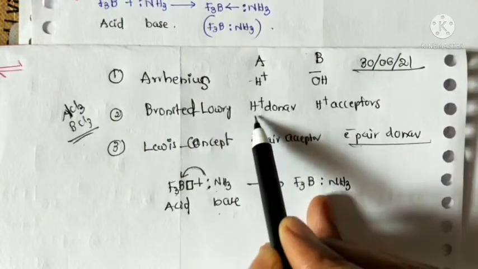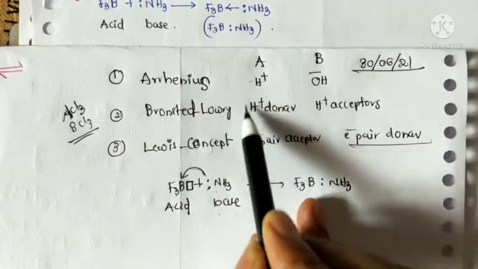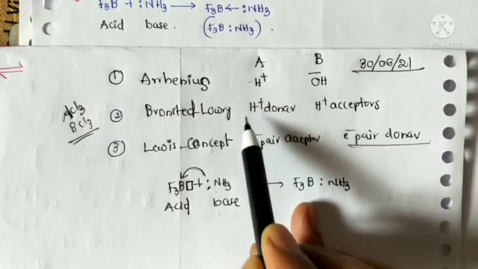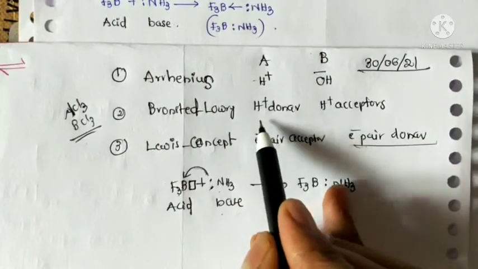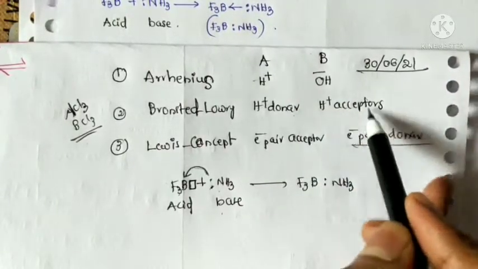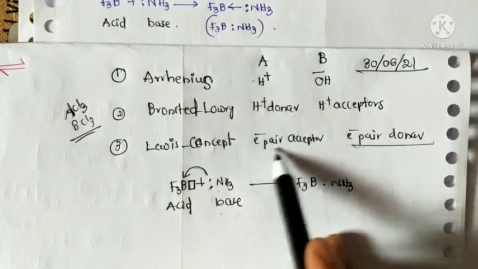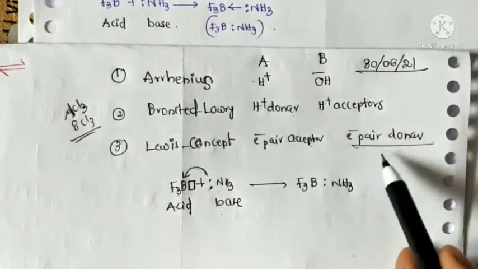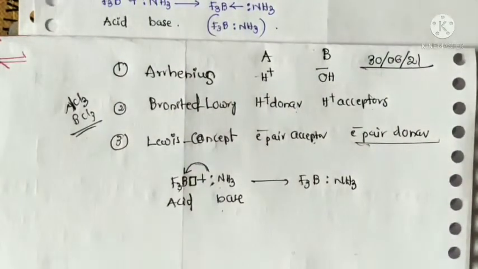According to Bronsted-Lowry, H plus is a proton, so proton donor is acid, proton acceptor is base. According to Lewis, electron pair acceptor is acid, electron pair donor is base. These are the theories.